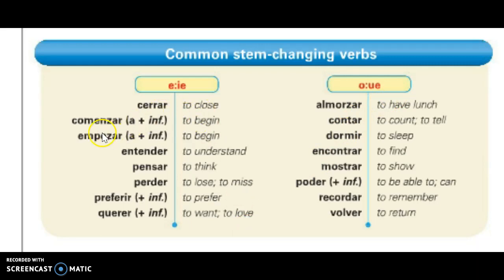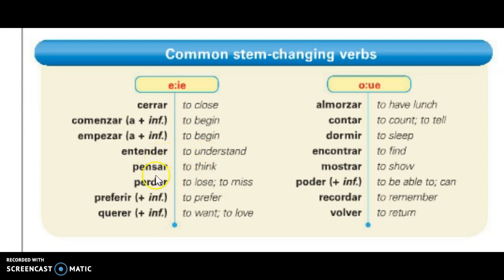Cerrar, comenzar, empezar, and these are similar to the other verbs that always have an a plus infinitive afterward because you're always going to begin to do something. So these verbs will need to be followed by an infinitive because you will begin to eat, you will begin to run, you will begin to sing, and please note comenzar and empezar mean the same thing, but they are both interchangeably commonly used.